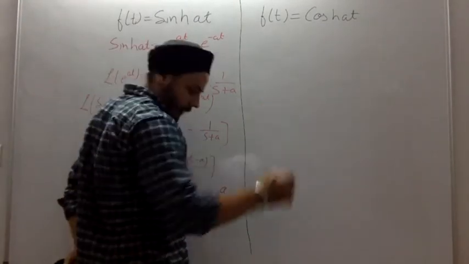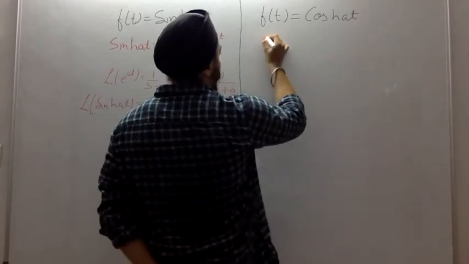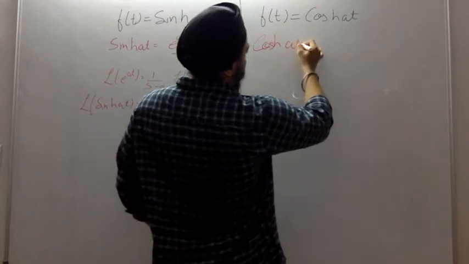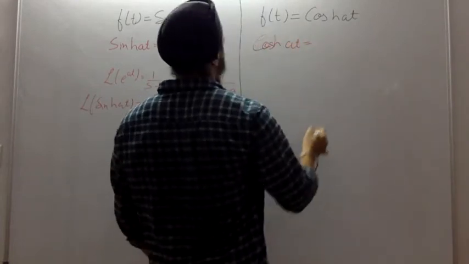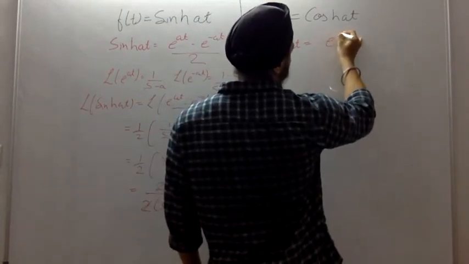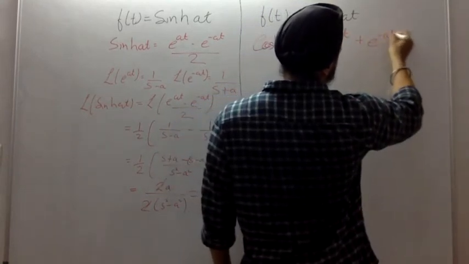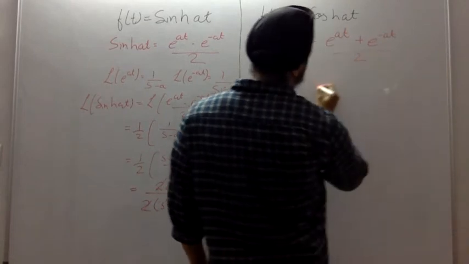Now let us get the Laplace transformation for cos hyperbolic at. Cos hyperbolic at will be equal to e to the power at plus e to the power minus at, by 2.